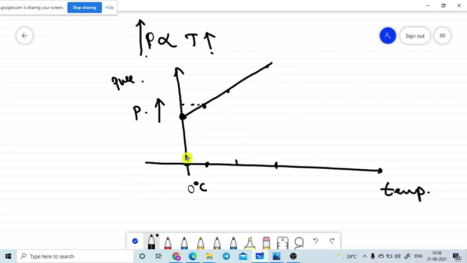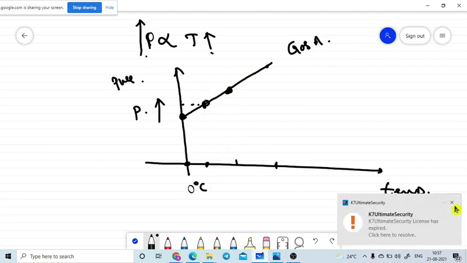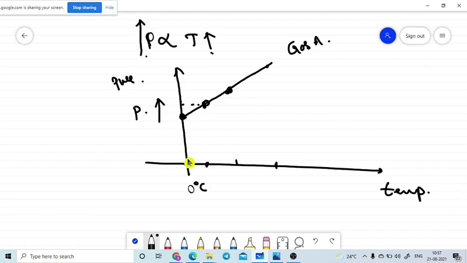This graph may be for any one of the gases. So I am taking gas A. These values are drawn with the help of one gas. So what is happening here? The temperature and the pressure are linearly proportional. If the temperature rises, the pressure of the gas also rises. That means the change in pressure is a measure of the temperature of the gas. Are you getting it or not?